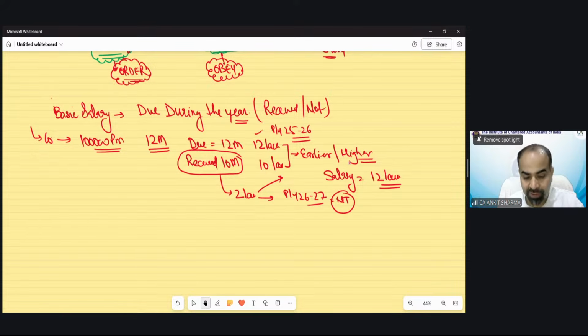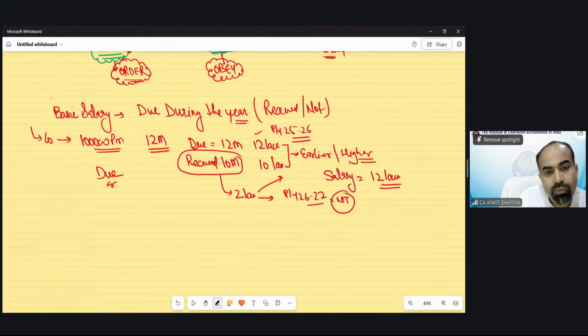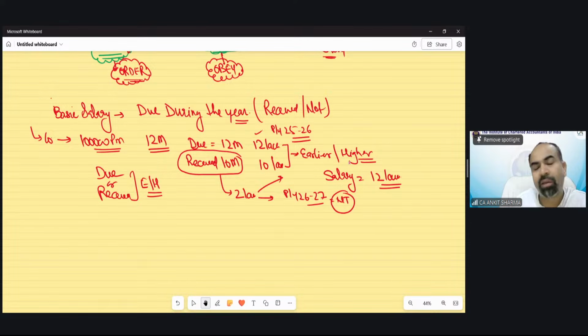Understood? So for taxability, you have to learn this: due or received, whichever is earlier, or from the amount point of view, whichever is higher. So in this example, you can see due has been for 12 months, received is for 10 months. So the higher is going to be taxed, that is 12 lakh.